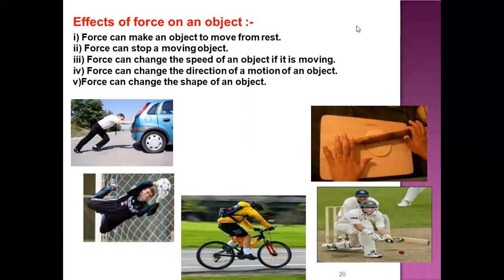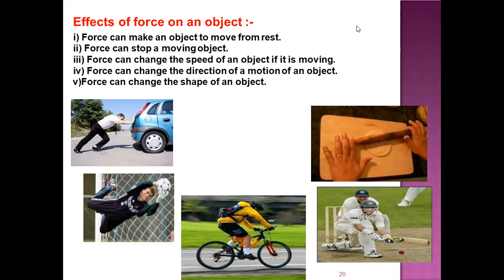What are the effects of force on an object? A force can make an object move from rest. Suppose a ball is at rest, and if we apply some force, the ball starts moving. Then a force can stop a moving object. For example, a ball is moving and somebody stops it with the foot, or somebody applies some kind of force in the opposite direction of the motion and the ball stops moving, or maybe the speed is also decreased.